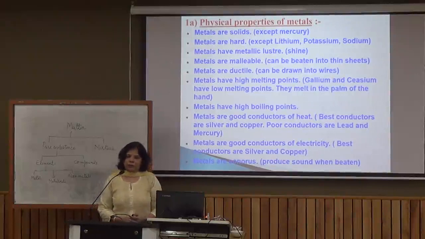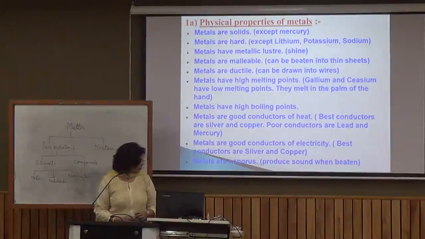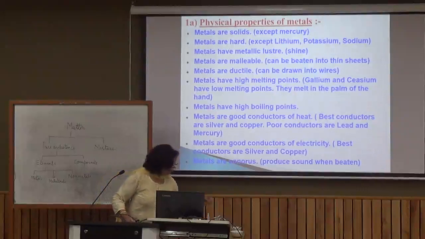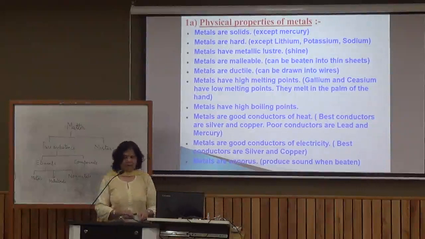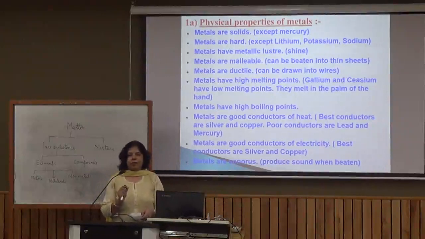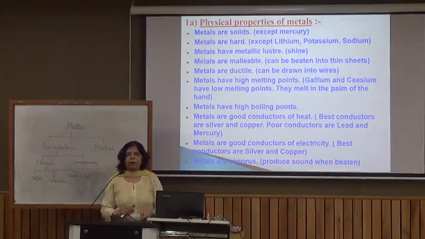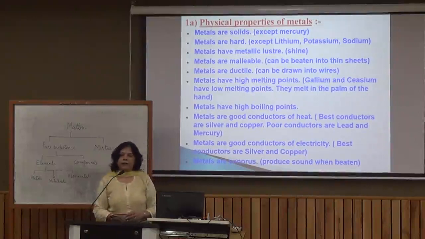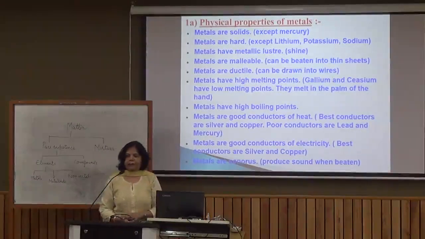First we are talking about the metals. Metals have a shiny surface. A freshly cut surface of every metal has shine. This we call luster. So all metals are lustrous. Then metals are hard, they are not soft, we can't scratch them. Metals have metallic luster, they are solid, except a metal which is mercury, which is liquid at room temperature.